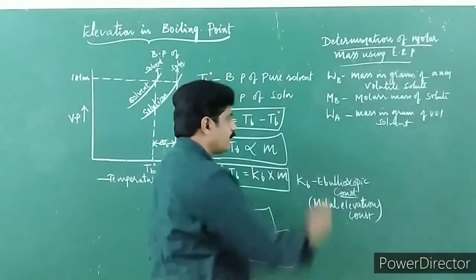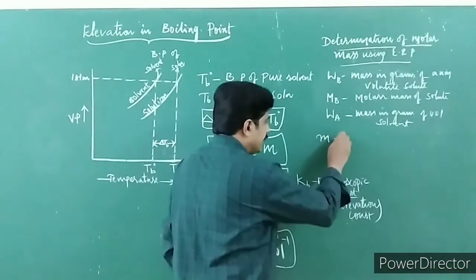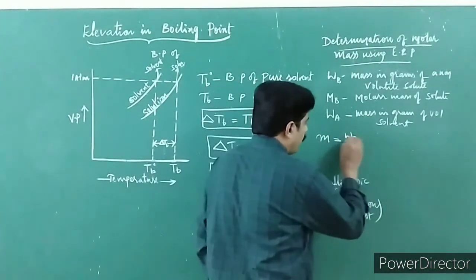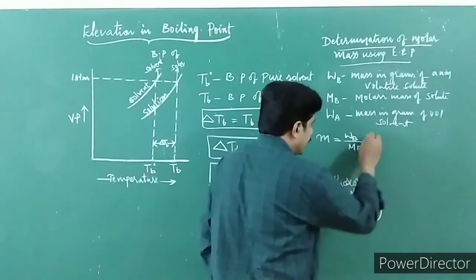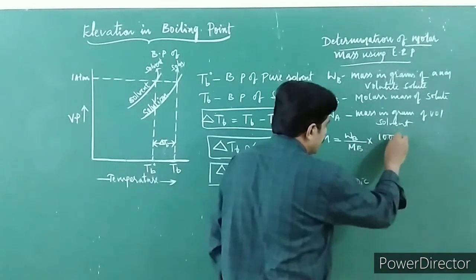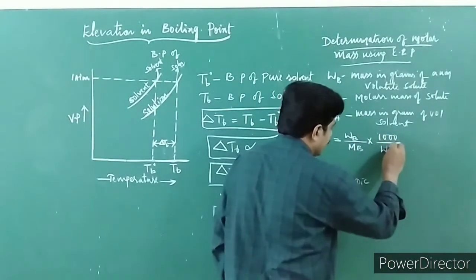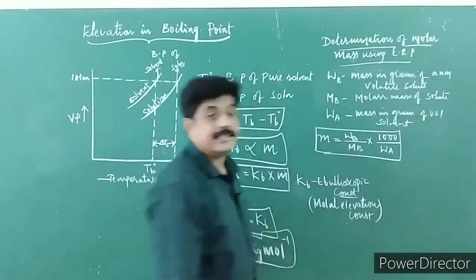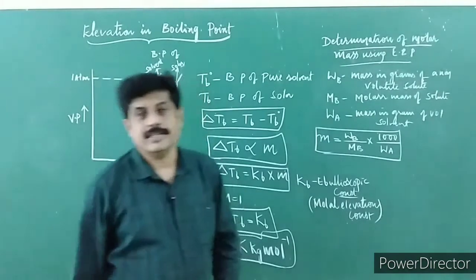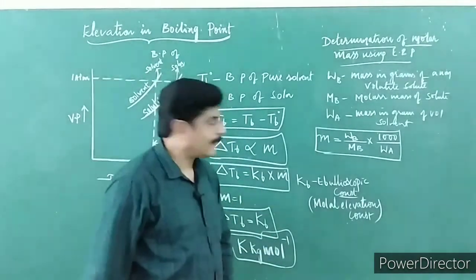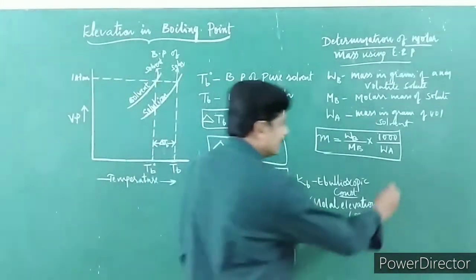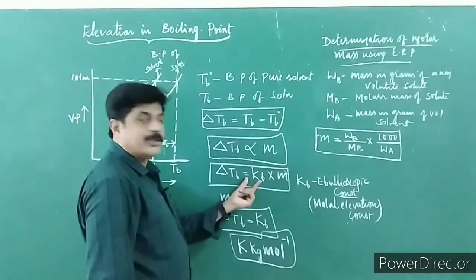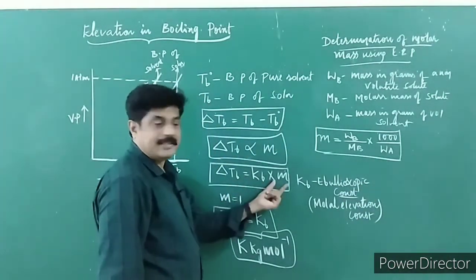We know that molality is equal to Wb upon Mb into 1000 upon Wa. This you already learnt in the first lecture of the chapter. Children, you know this. Delta Tb is equal to Kb into m, molality.